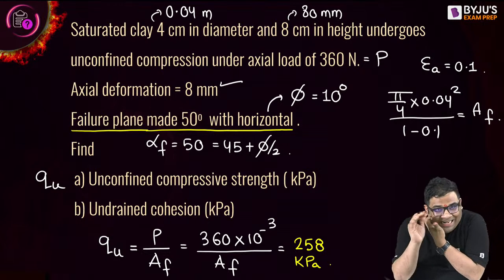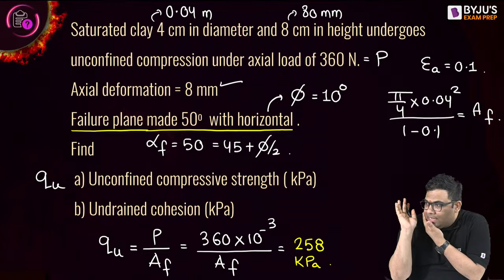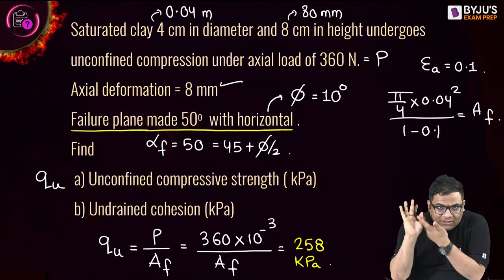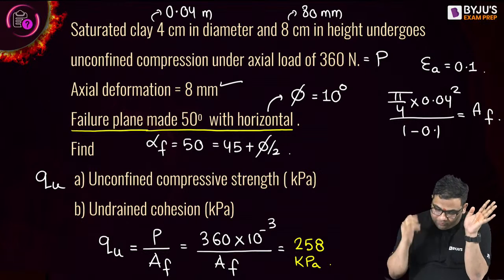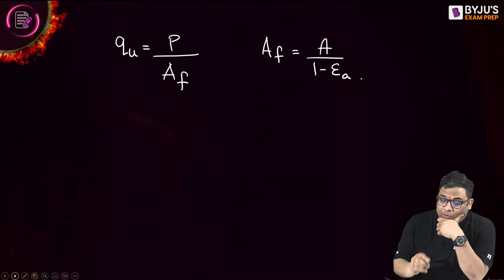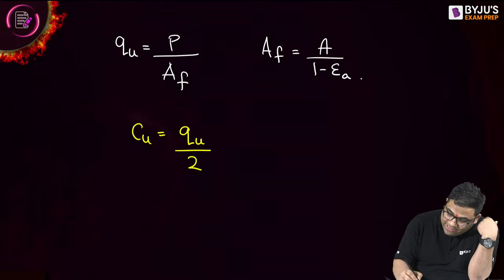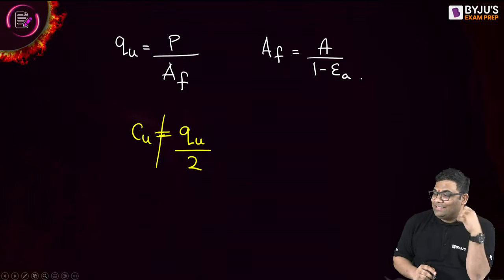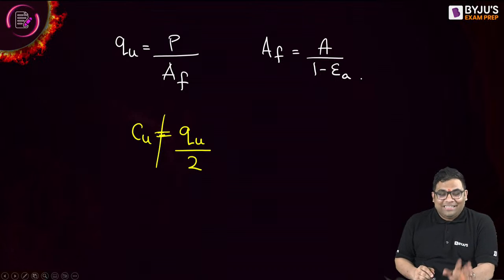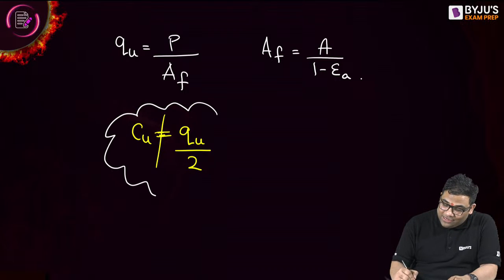So till finding Qu, it is easy. If it is not a pure clay, it's not a tough thing to find out Qu. Now what happens next is how to find out the Cu, because Cu is equal to Qu by 2. I cannot write this here because it is not a pure clay.